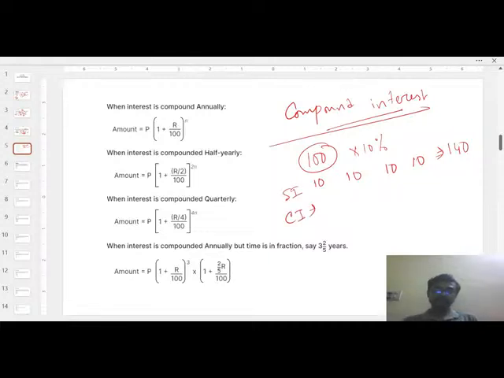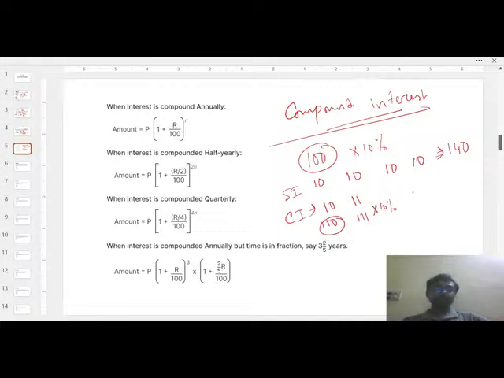And in case of compound interest, what is compound interest? At the end of first year you will get 110, because 10 rupees will be the interest. In the second year you will get 111, because the interest will be calculated from the 110. In the third year, the interest will be calculated from the 111 into 10%.